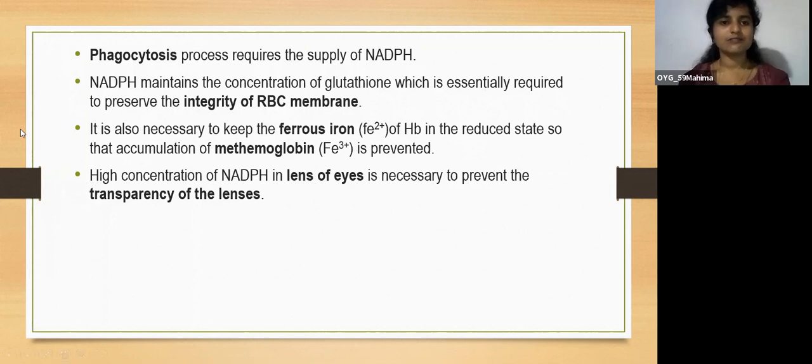It is also necessary to keep the ferrous ion, Fe2+, of hemoglobin in the reduced state, so that accumulation of methemoglobin, that is Fe3+, is prevented. So NADPH will keep this ferrous ion in a reduced state. And a high concentration of NADPH in the lens of the eyes is necessary to prevent loss of transparency of the lenses.